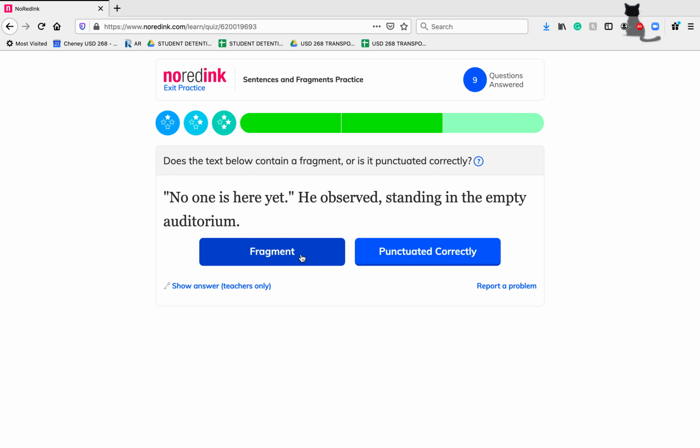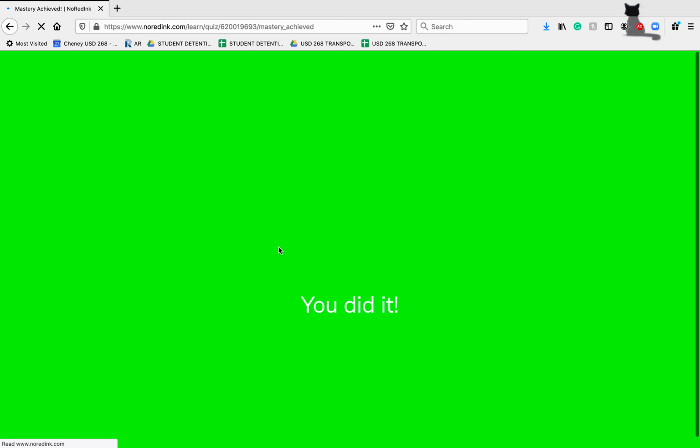"No one is here yet," he observed, standing in the empty auditorium. This one is exactly like the one that preceded it. So we've got "he observed standing in the empty auditorium." We don't know what he observed. So this needed to be a comma, and on this one we wouldn't want "he" to be capitalized. So this one is a fragment as well.